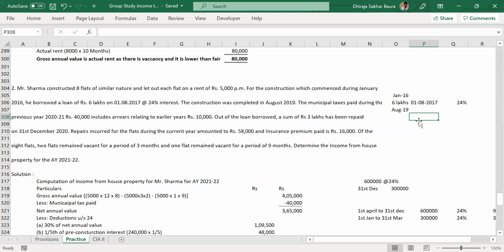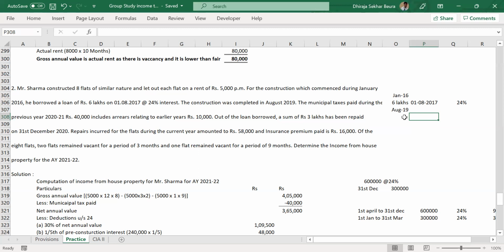From March 2018 to March 2019 is 12 months, plus 7 months, 19 months. No, you considered 7 months.